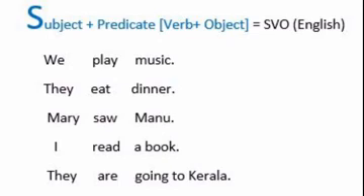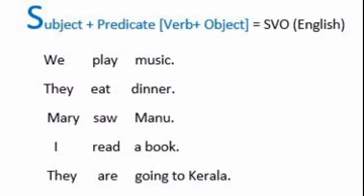Some of the examples are given here, we can go through them. We play music. They eat dinner. Mary, Zoe, Manu, I read a book. They are going to Kerala. So these are the examples. One by one we can see how they are combined. We is a subject, play is a verb, and music is an object. So play music together is the predicate. We is the subject, so subject plus predicate.